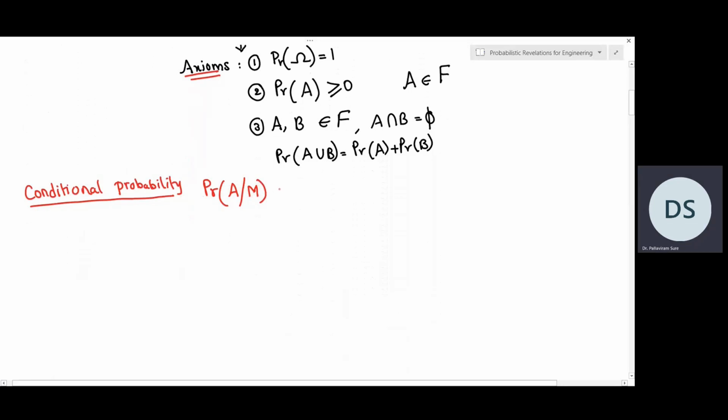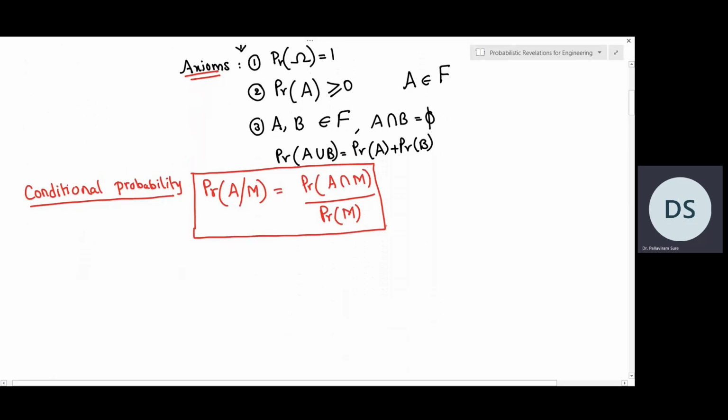And by definition, we can write this as probability of A intersection M divided by probability of M. So this is the definition of conditional probability. This will help us in calculation of many different events, which we will see later. So first we will prove that this is really a probability measure. So to prove that it's a valid probability measure, this probability should satisfy all these three axioms. So let us verify whether it satisfies the three axioms or not.